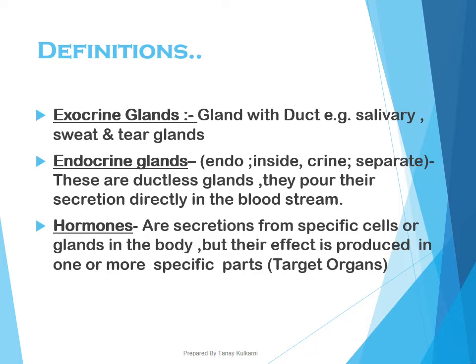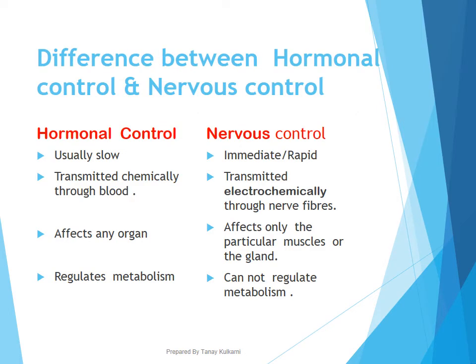Okay, we'll go ahead. We have two different types of control in our body: hormonal control and nervous control. Hormonal control is usually very slow. Since hormones are transported by the blood, it is controlled or transmitted chemically through blood.